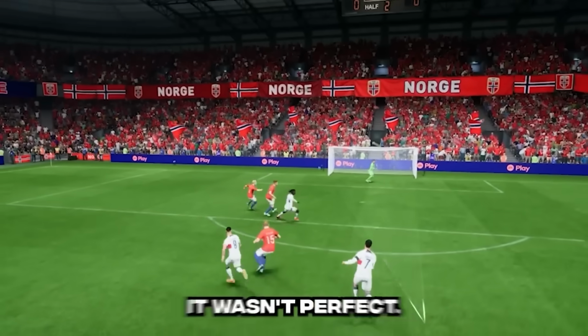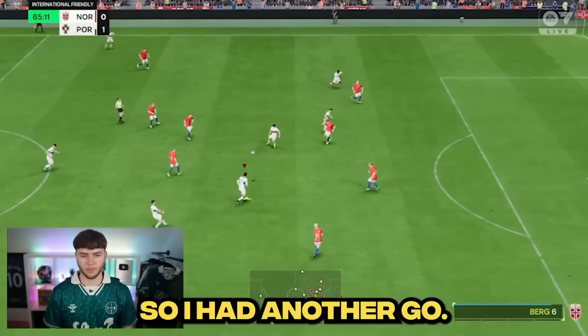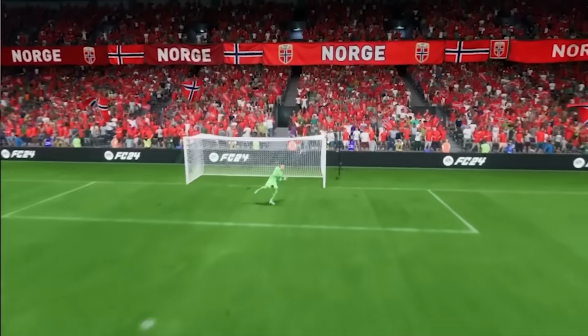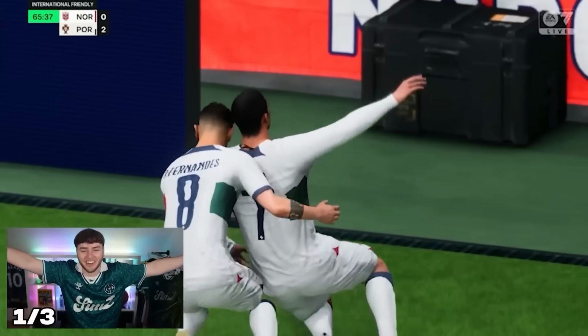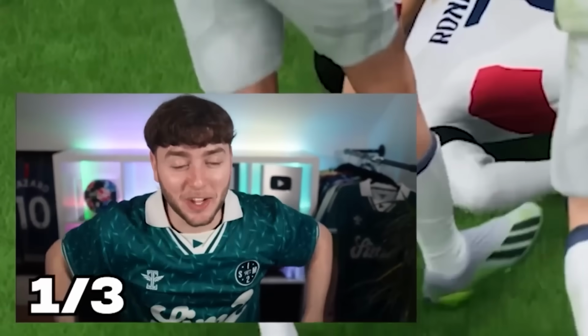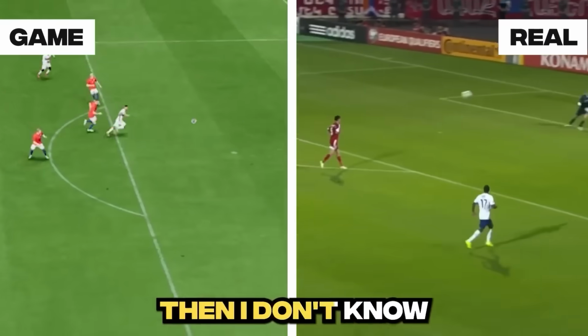But although that was good, it wasn't perfect. So I had another go, and this happened. Shoots. Oh! Cristiano Ronaldo! Is that good enough? And if that wasn't good enough, then I don't know what is.